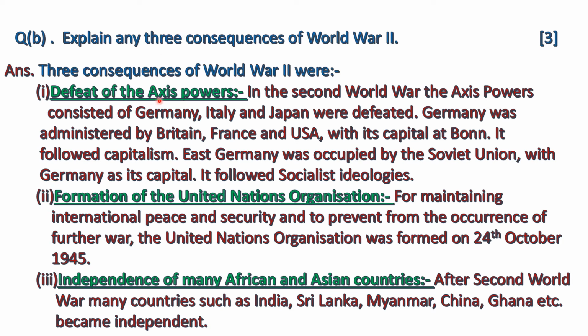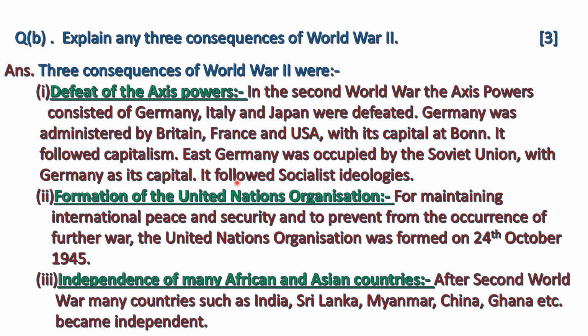Defeat of the Axis powers. In the Second World War, the Axis powers consisting of Germany, Italy and Japan were defeated. West Germany was administered by Britain, France and USA with its capital at Bonn. It followed capitalism. East Germany was occupied by the Soviet Union.